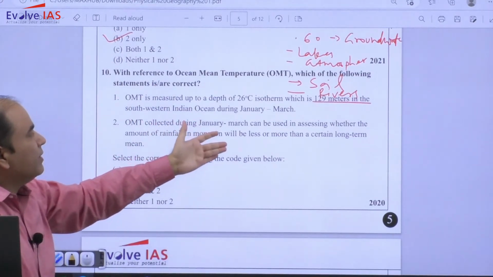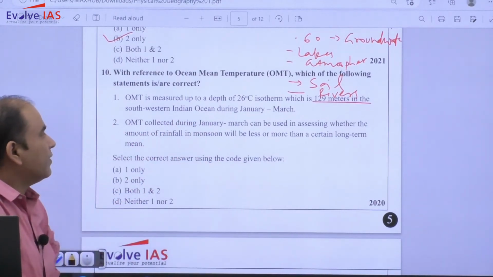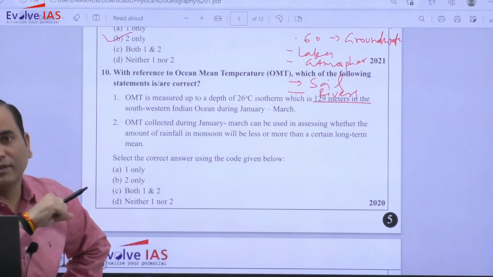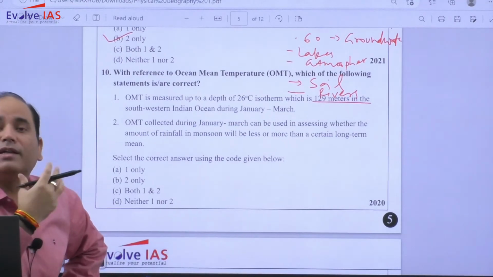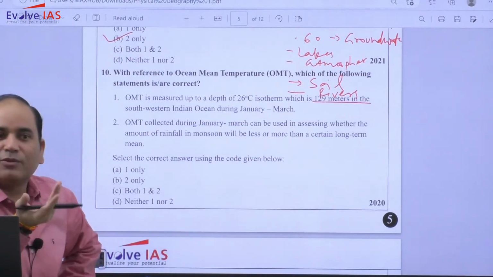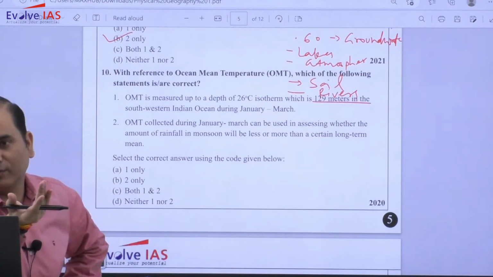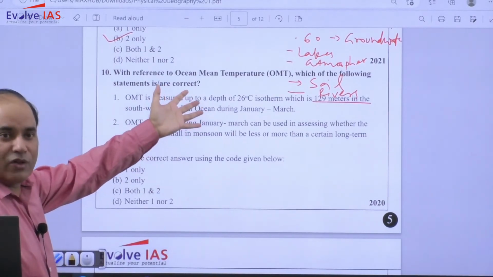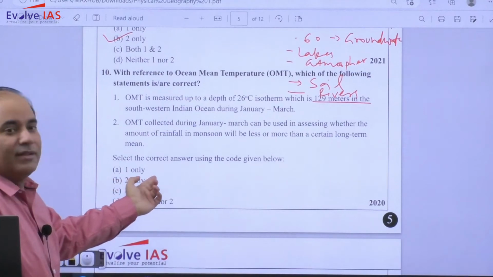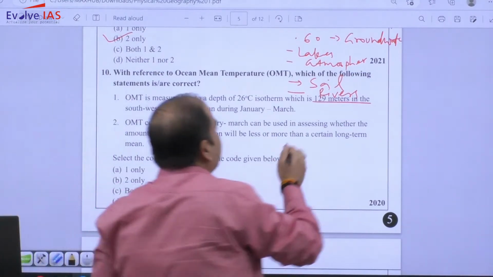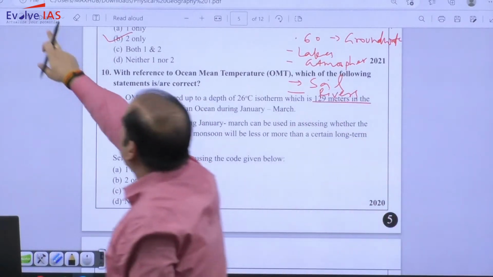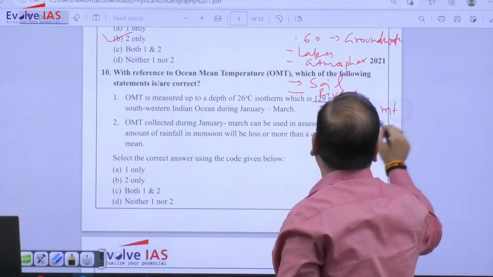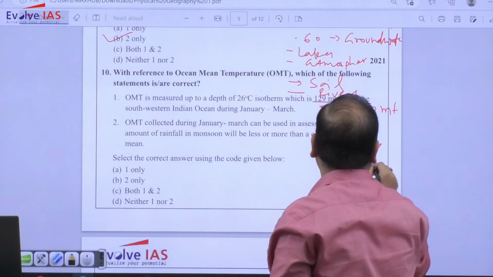OMT collected during January-March can be used in assessing whether the amount of rainfall in the monsoon will be less or more than the normal. Anything that is associated with the southern Indian Ocean will be helpful in telling us the pressure. And pressure is what is associated with the monsoon. So even if you do not have the exact data, you can still solve this question and the answer will be B, that is 2 only. Generally, the 26 isotherm is between 50 to 100 meter, not below that. And if you look precisely, roughly it is 59 meter.